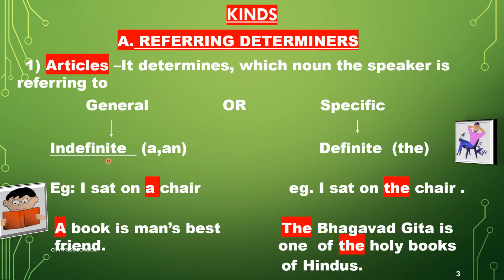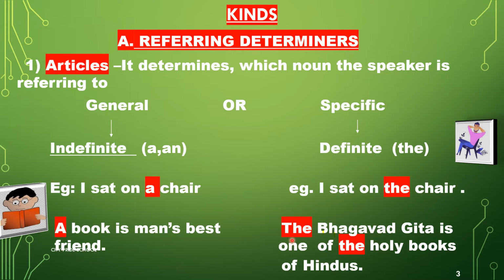So an example of a general article is I sat on a chair. Now when I use a before chair, I am not actually specifying which chair. Whereas if I say I sat on the chair, I am pointing out which chair I sat on. So I am specifying the chair. The next example is a book is man's best friend. So a book here is not specifying, it is in general that you pick up any book and it becomes man's best friend because we always have something good to take away from any book that we read.